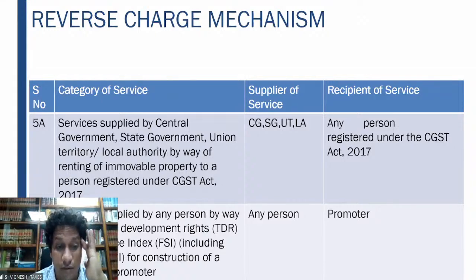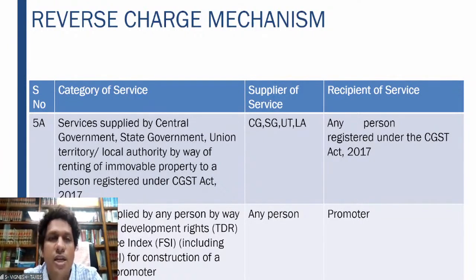Then another interesting point is services supplied by a person by way of transfer of development rights or floor space index for construction of a project by a promoter. Now, what is this? Promoter here in this serial number 5B refers to a developer. Now, there is a person who owns some land. Developer goes there, makes say 5 to 6 flats in that land, retains a few for himself and gives the balance to the landlord. So here what is happening? The landlord is supplying the development rights to the builder, or in this case, the promoter.